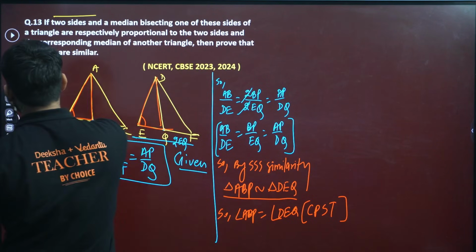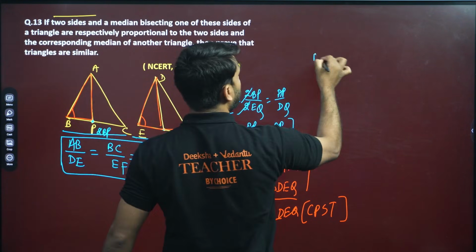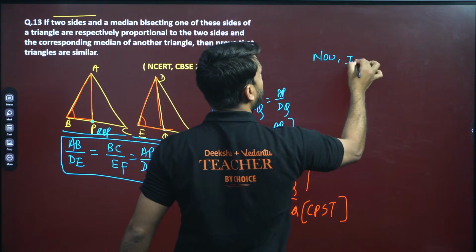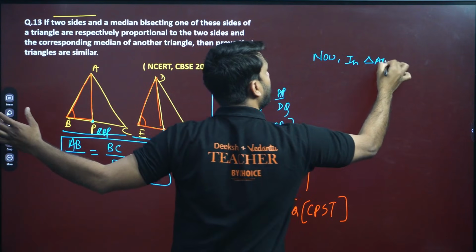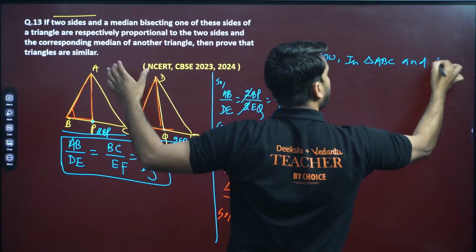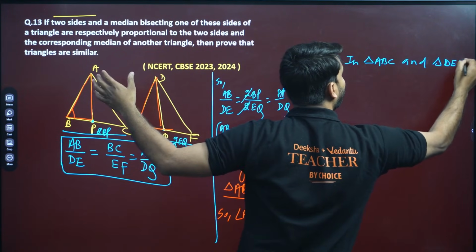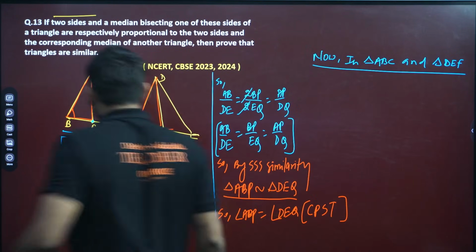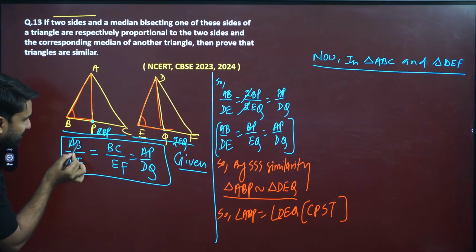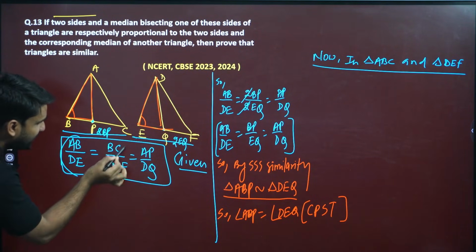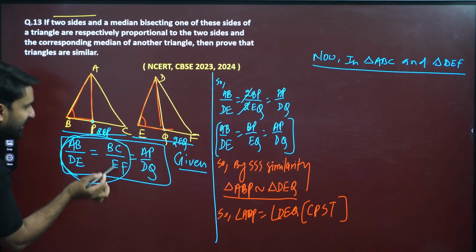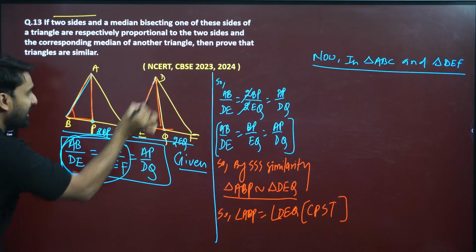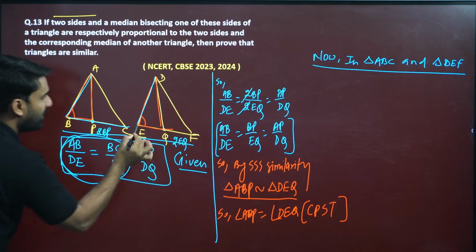Now come, in triangle ABC and triangle DEF, you already have this information: AB by DE is equal to BC by EF.